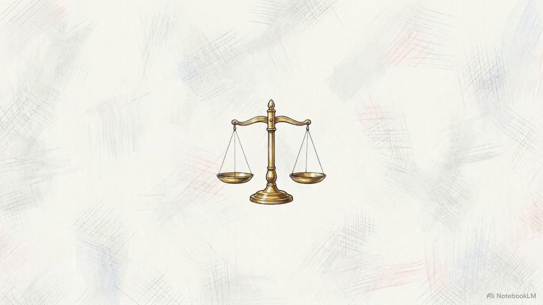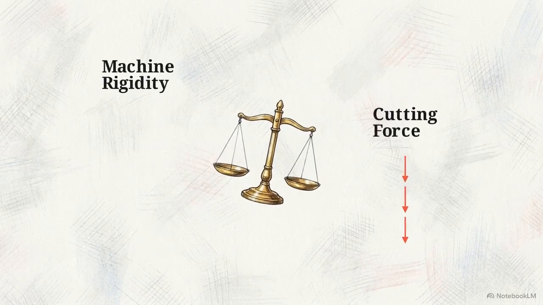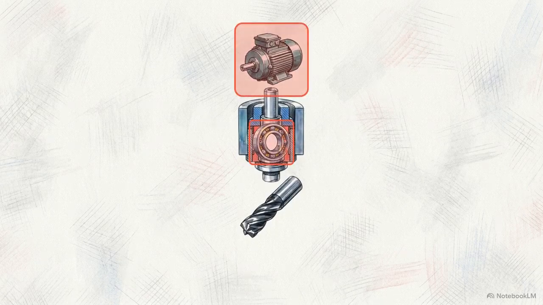This diagram illustrates that relationship. On the left is the machine's structural rigidity. On the right, the downward vectors represent cutting force. When cutting force overpowers rigidity, the system loses its dynamic equilibrium and begins to oscillate. We classify these oscillations into three distinct types. The first is force chatter.